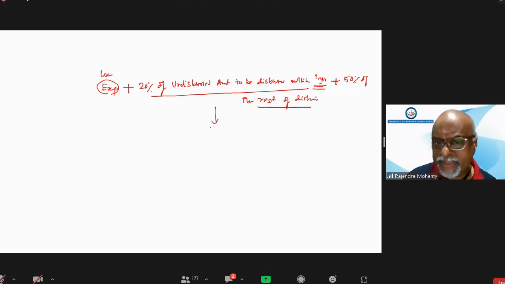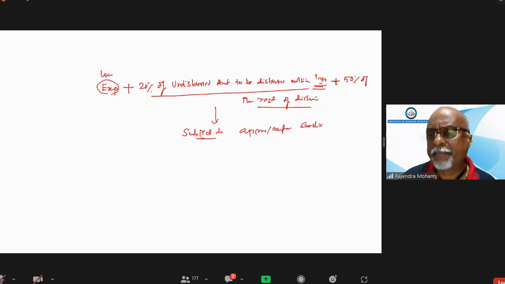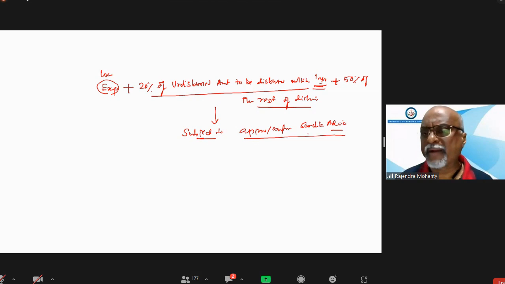This is subject to the fact that all these conditions of phase-wise disbursements are as per the approved or confirmed sanction advice of the bank. Means the bank has approved and confirmed, that means these amounts are going to be disbursed.